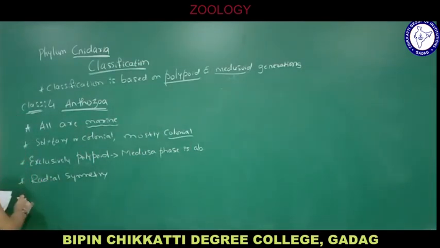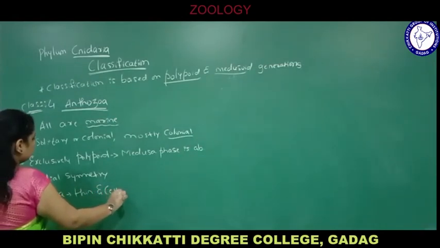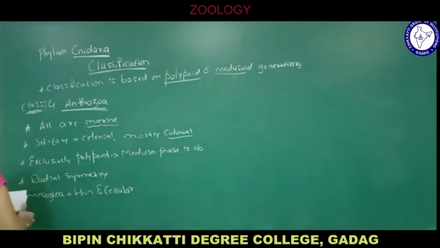Next, mesoglea is thin but cellular, made up of cells.